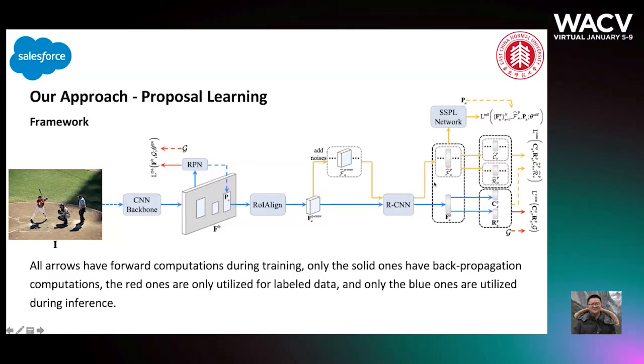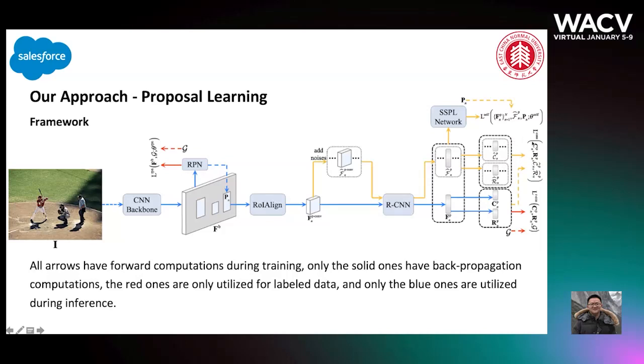Then these noisy proposal features and the original proposal features are fed into the self-supervised proposal learning module to compute the self-supervised proposal learning losses. Also, we compute the proposal predictions from both noisy proposal features and the original proposal features, and feed these proposal predictions into the consistency-based proposal learning module to compute the consistency-based proposal learning losses.